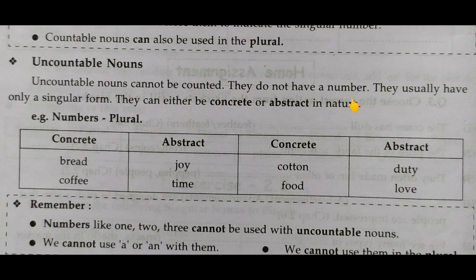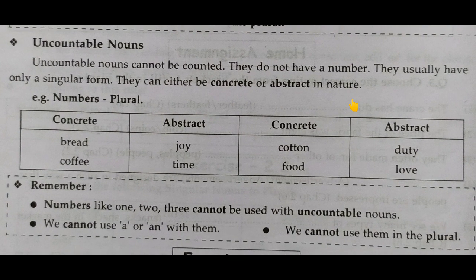Now we will see uncountable nouns. Uncountable nouns cannot be counted. Okay, means we cannot count uncountable nouns. They do not have a number. They usually have only a singular form. They can either be concrete or abstract in nature. So countable nouns means that we can count, and uncountable nouns means that we cannot count. And they do not have number. As we cannot count that, obviously they don't have any number.